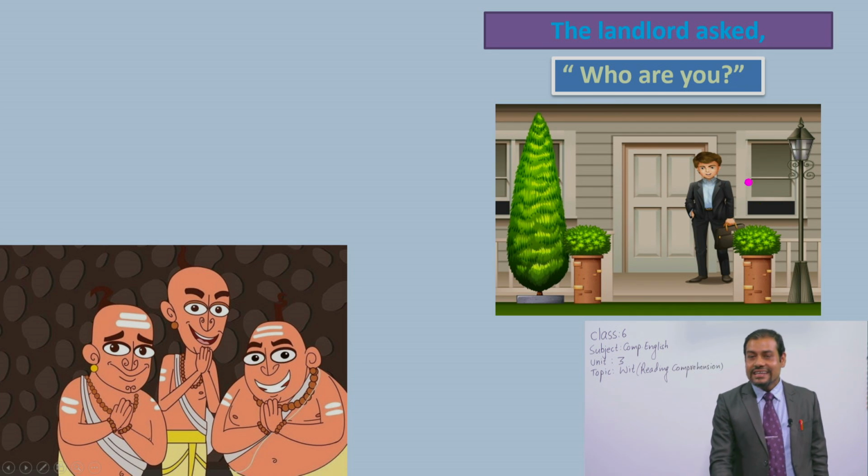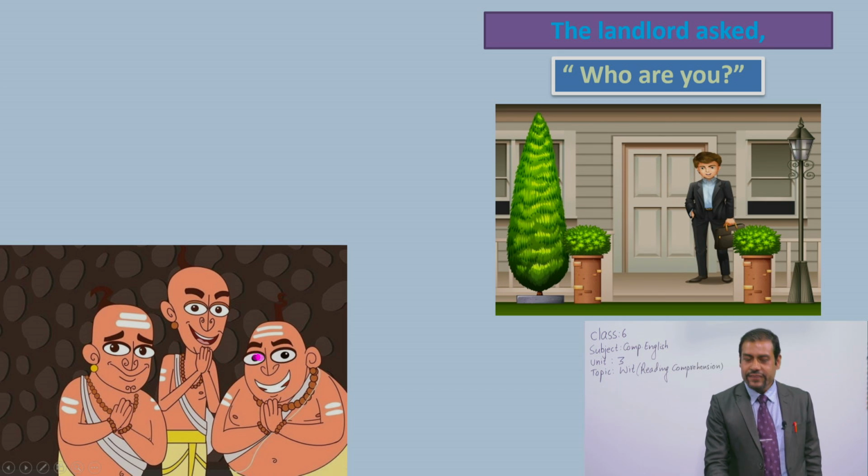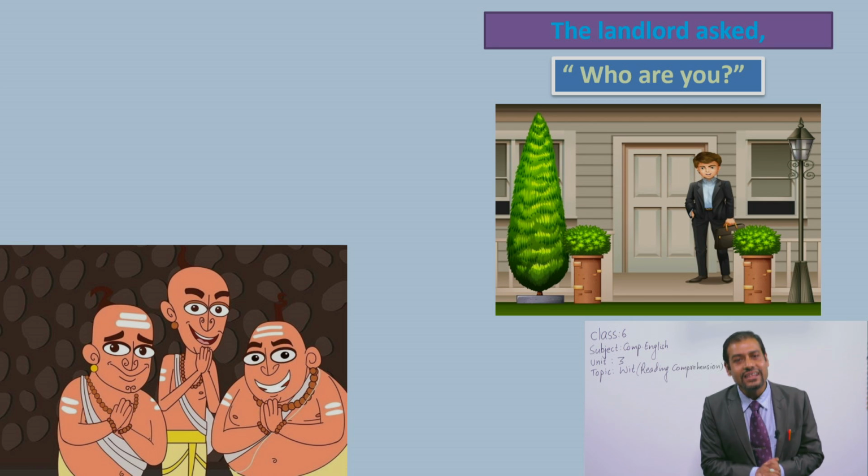See, this landlord did not know these three Brahmins, and these three Brahmins were also new to the landlord. They were strangers, they were travelers, they were tourists for him because he did not know about these three Brahmins. So he asked them, "Who are you?" Now guess what would they say to the landlord?